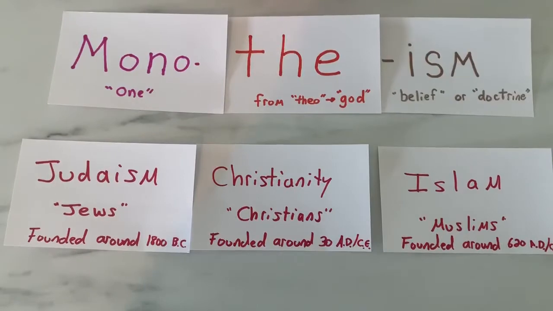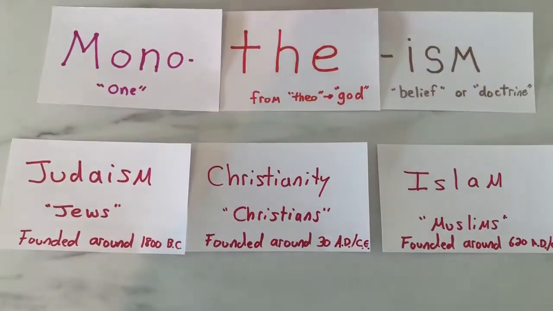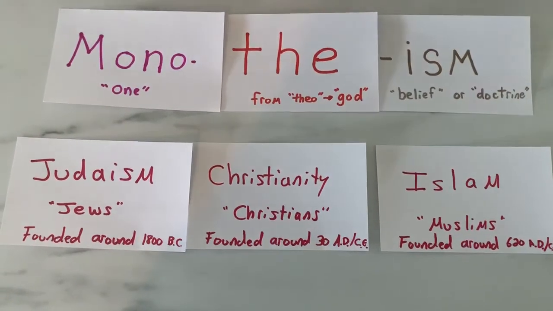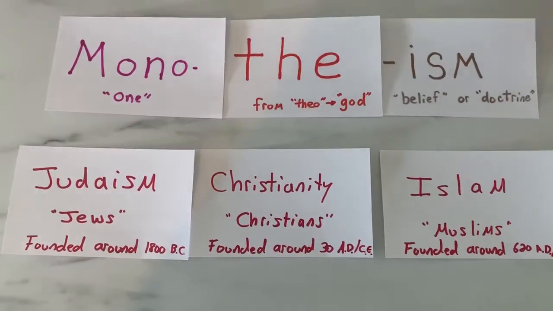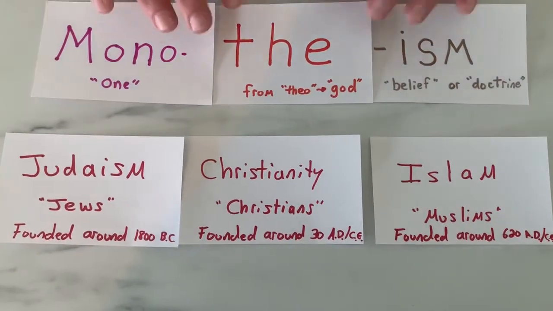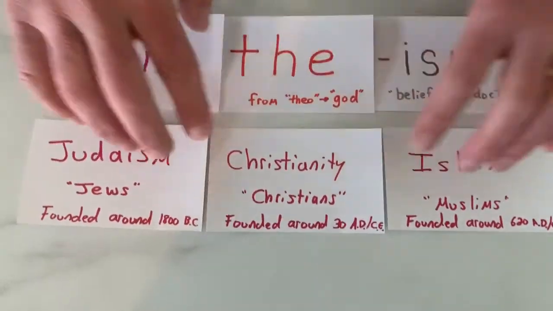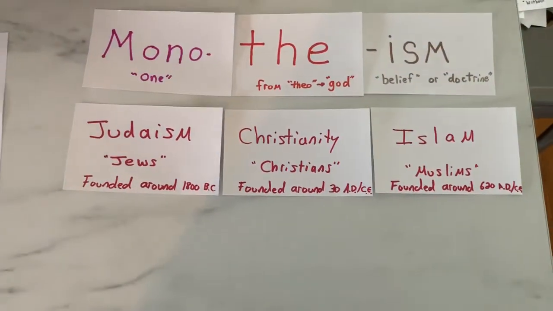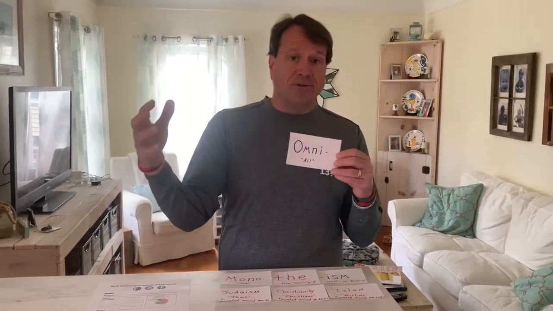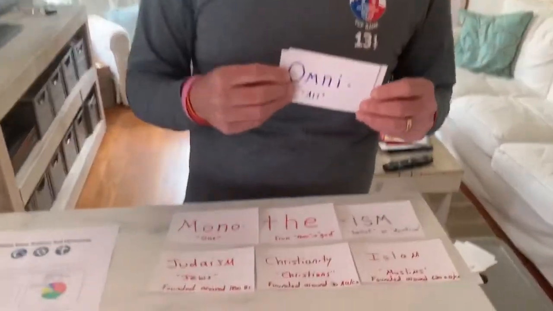More than half of the world professes a belief in one of these three faiths, and they all believe in one God. And not only do they believe in one God, they all attribute that God with similar abilities or similar characteristics. So here's another root word, omni. Omni means all. And so if I put the word omni in front of another root word, it gives that word certain powers.